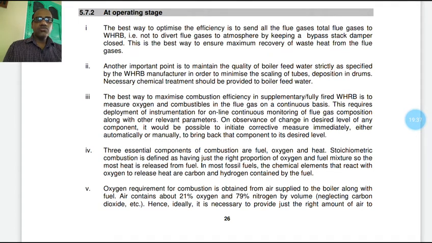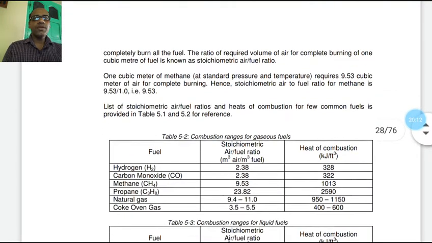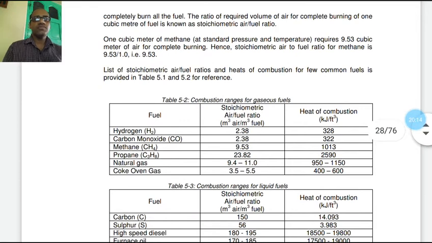Another point is that the oxygen requirement for combustion is obtained from air supplied to the boiler along with fuel. Now air contains 21% oxygen and nearly 79% nitrogen by volume, neglecting the other small amounts of gases. Hence, ideally, it is necessary to provide just the right amount of air to completely burn all the fuel.